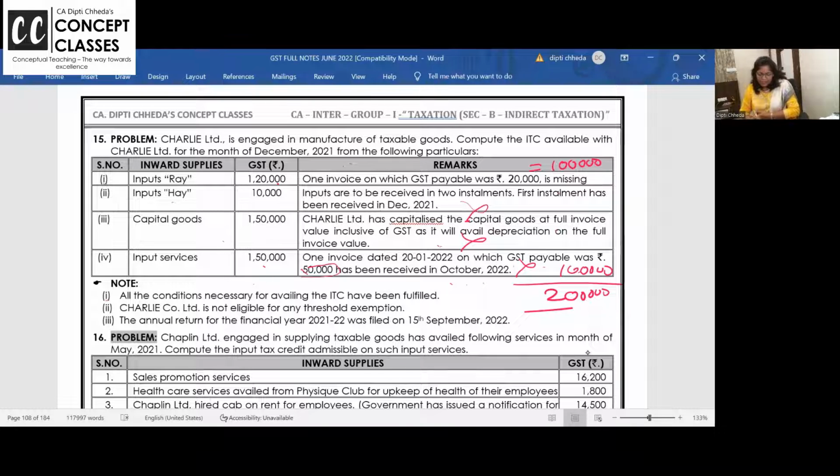Once you file your return, see, this Charlie has filed his annual return on 15th of September. Now can he take the credit? If he receives the invoice in October 22, the answer is no. Annual return भरने के बाद या फिर September का return October 28 को भरने के बाद you cannot take a credit. Okay? So this was subject to all the rules.